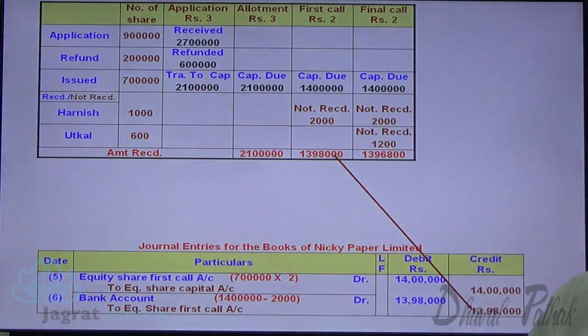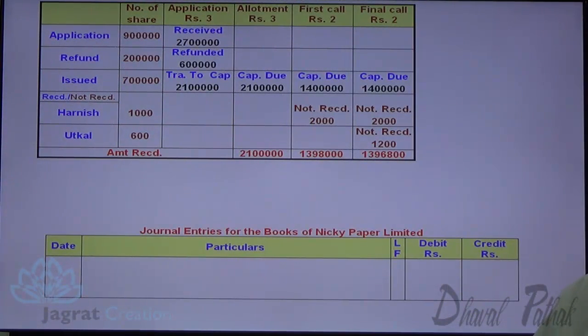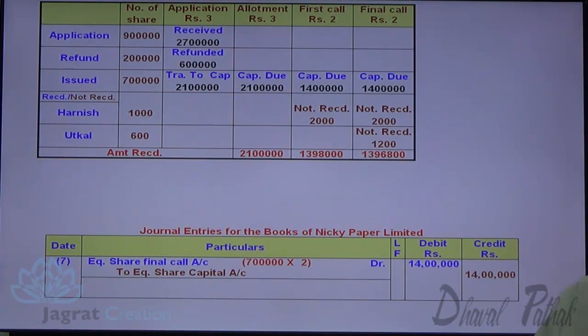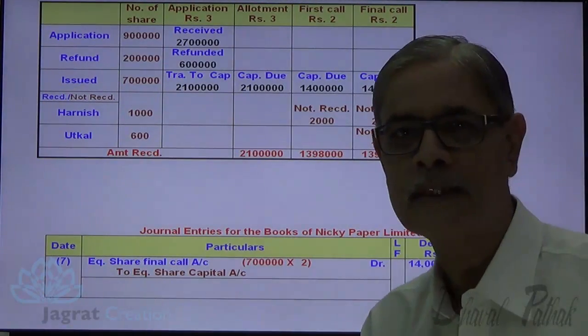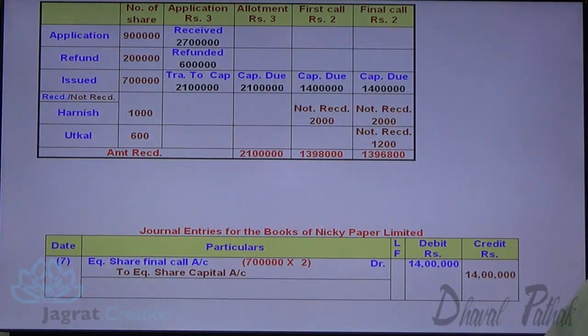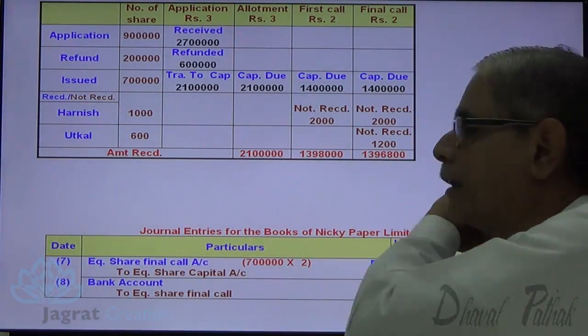Now I want to write down the entries for the second and final call. Equity share final call account debit 7 lakhs into 2 to equity share capital account credit 7 lakhs into 2. I have not received 3,200 rupees. I have received 13,96,800. So bank account debit 13,96,800 to share final call account credit 13,96,800. Now observe, final call account is debited with 14 lakhs, credited with this amount.